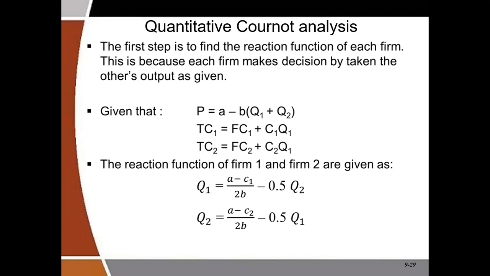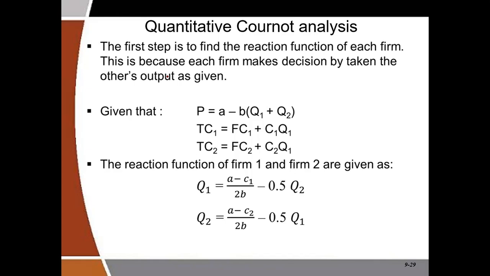Now, in finding the equilibrium point in a Cournot analysis, the first step is to find the reaction function of each firm. This is because each firm makes its decision taking the other's output as given, all right?